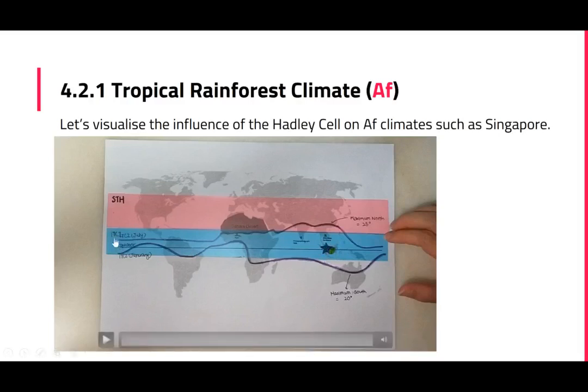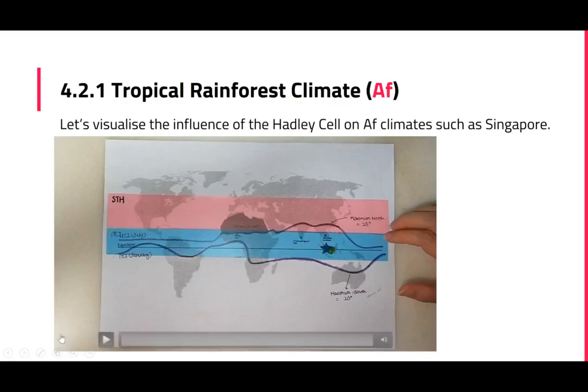And then this is a blue piece of plastic, right? This represents the ITCZ, so it represents the rain belt of the ITCZ. And then the red color represents the dry conditions under the STH.